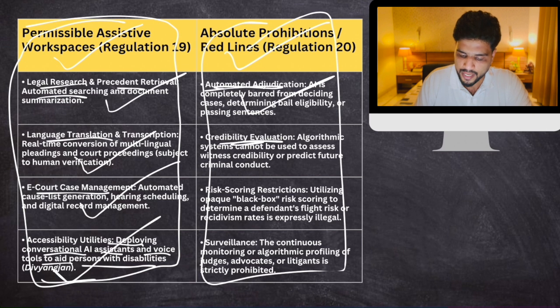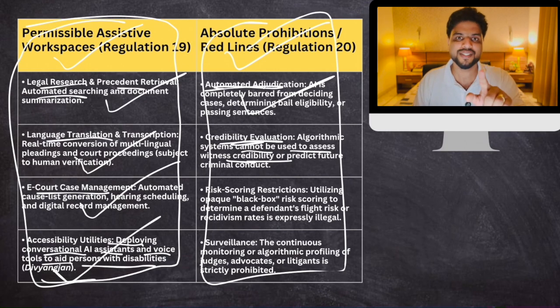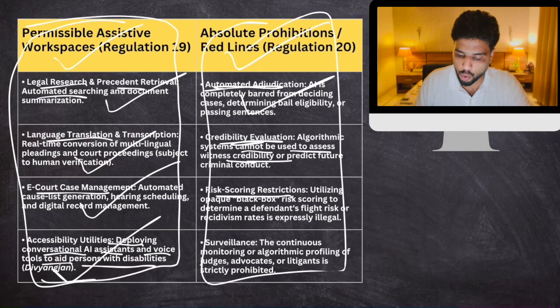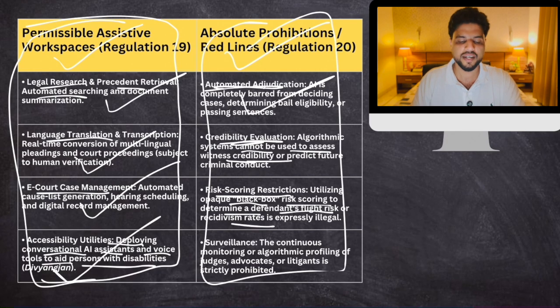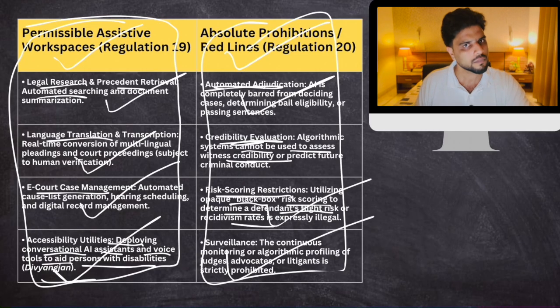Credibility evaluation. AI systems cannot be used to assess witness credibility. You won't use AI to check whether the witness is lying or not. No. Risk scoring restrictions. Utilizing opaque black box risk scoring to determine the defendant's flight risk. When a defendant is applying for bail, you are using AI to check whether on bail he will flee or not. You cannot use it. You cannot use it for surveillance. This is completely prohibited. Right?